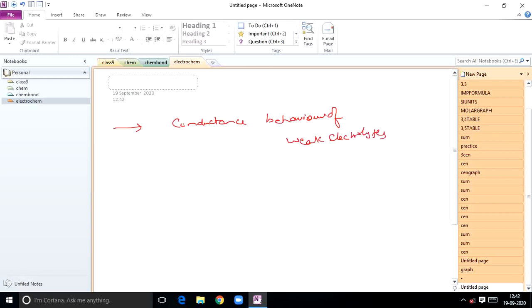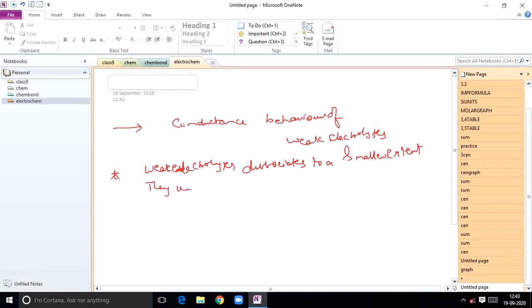How can you explain this behavior? You already know weak electrolytes dissociate to a smaller extent than strong electrolytes, so they have poor ionization. Weak electrolytes dissociate to a smaller extent. They undergo partial ionization.